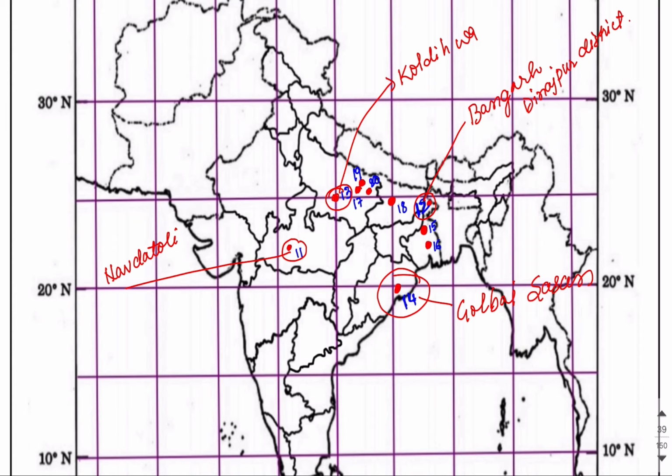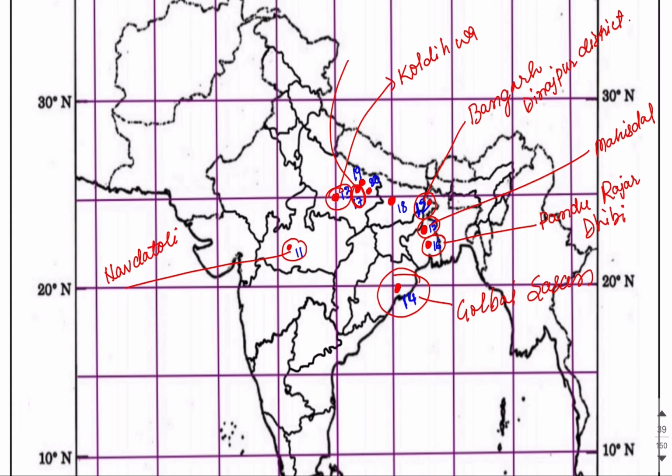Now let us move on to the 15th and 16th, which are present in West Bengal. The 15th is Mahisdal, and the 16th one is Pandu Rajar Dhibi. So this is our 16th. Now let us move on to the 17th, which is present in UP. Here you can see that the name of this site is Senuwar.